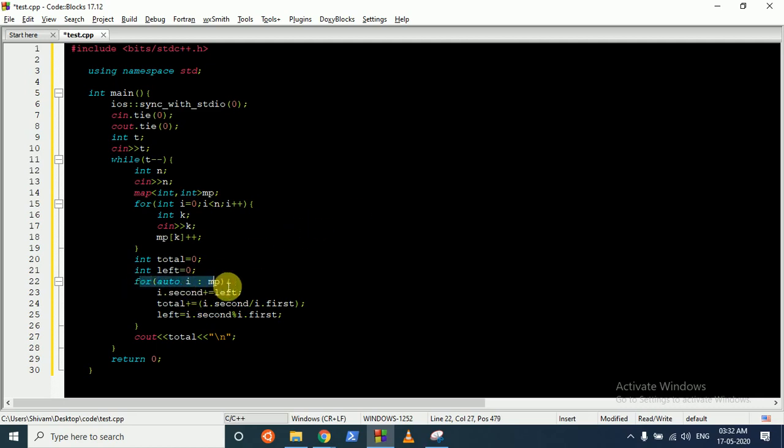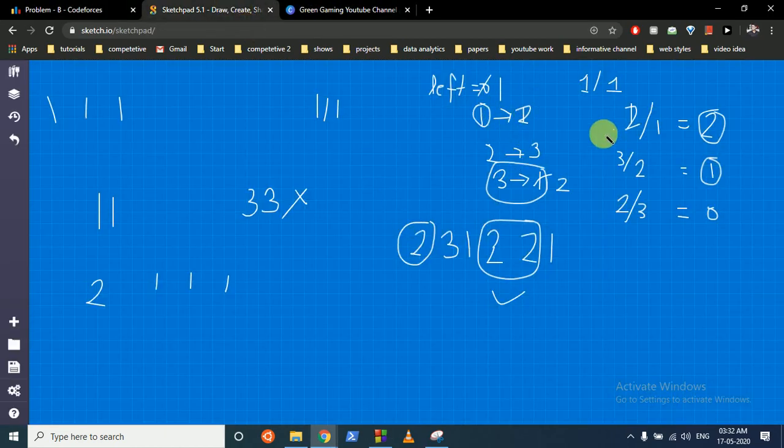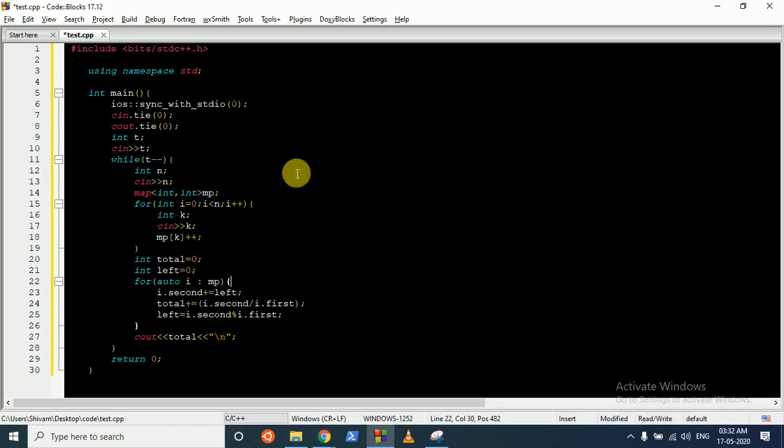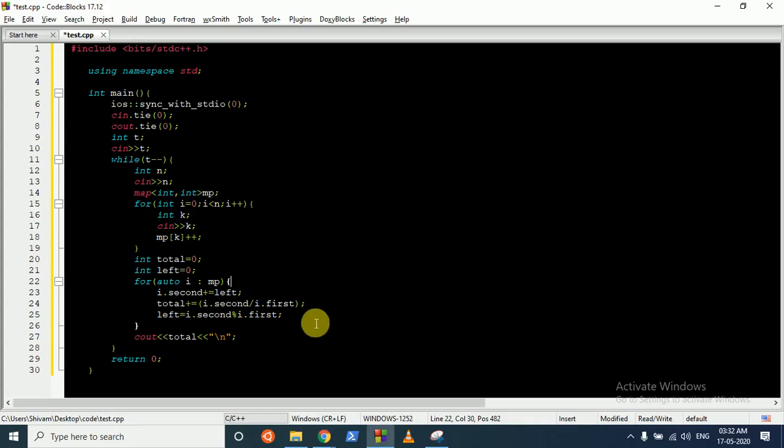Now we will iterate over the map, as you can see, and i.second means the frequency. As you can see in this, if someone is left, we will add it to the frequency. Because 1 is left, we add him to the frequency. When we are using a map, i.second represents this value and i.first represents this value. Then the total will be i.second divided by this number i.first.